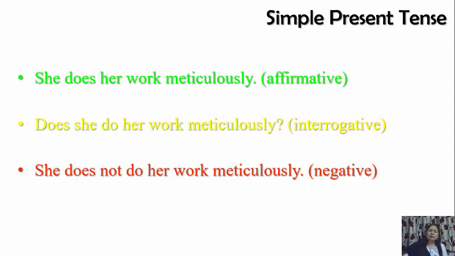You can do vice versa. You can take a negative sentence: She does not do her work meticulously. So affirmative will be: She does her work meticulously. We will remove this not. If we have to change it into interrogative: Does she do her work meticulously? We will remove not, and does will change its place. This is how you change these sentences. This is transformation. Now let's go ahead.